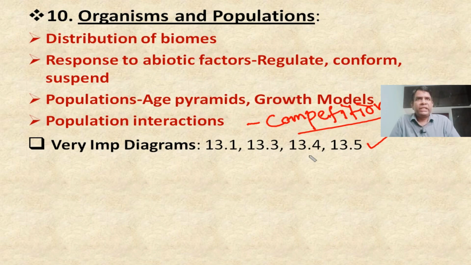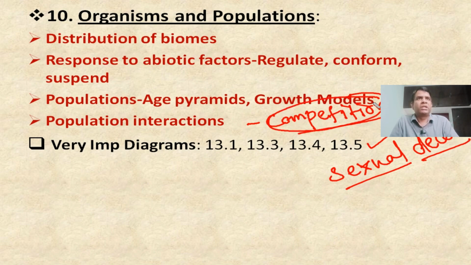Here in this one, more is also there, sexual deceit. Sexual deceit is also very important. You have to focus more. From this competition you can expect a 2 mark or 3 mark question, as well as sexual deceit. From mutualism also, very important. Whatever diagrams I have mentioned here are very important, you have to focus more.